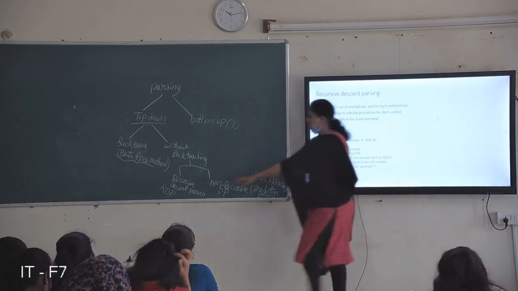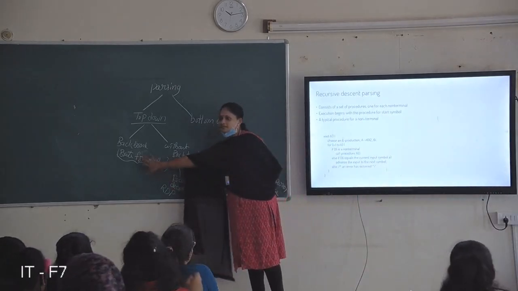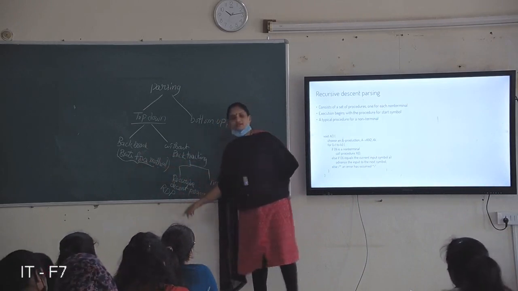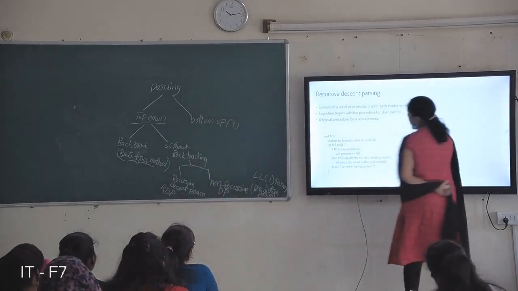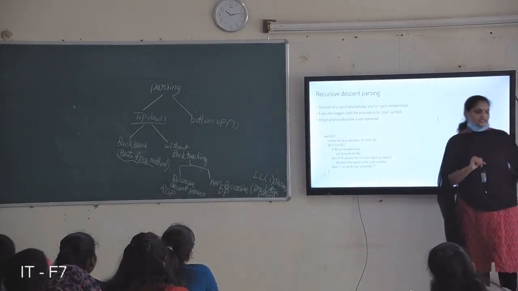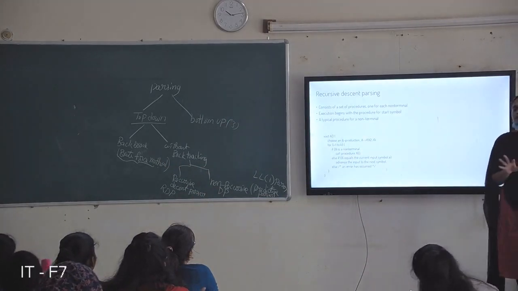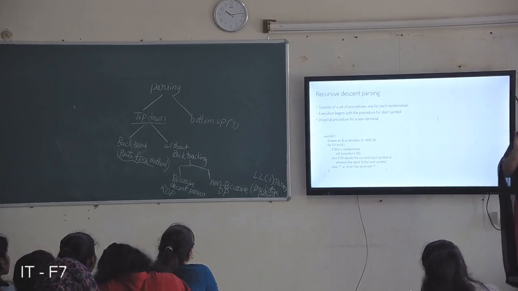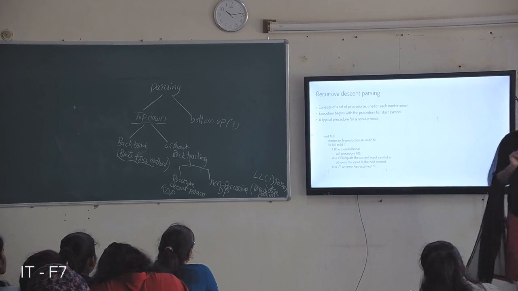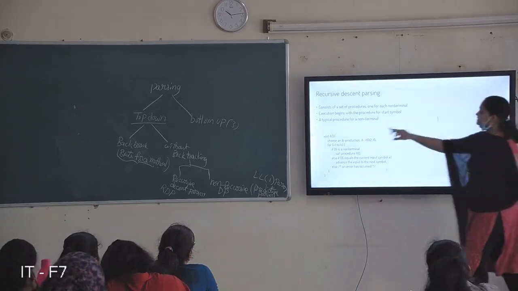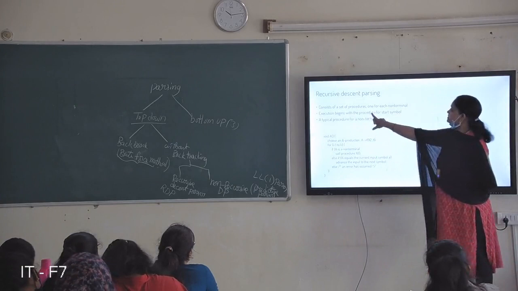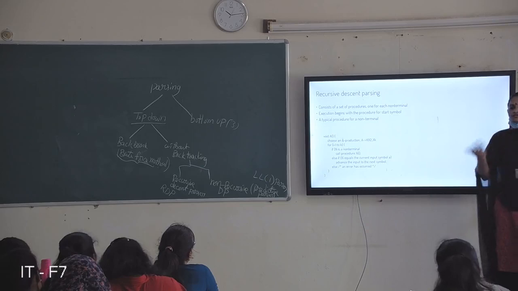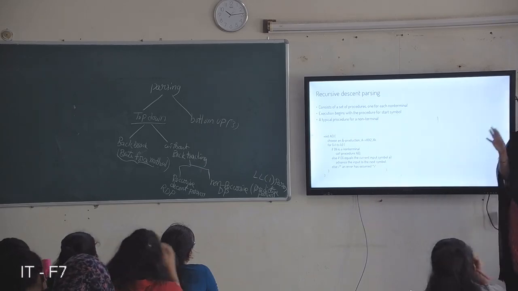Next we see the recursive descent parser. The brute force method is completed, which is nothing but deriving the string from the starting symbol. Next, without backtracking, the first method is the recursive descent parser. The recursive descent process is also very simple. It is just writing a program for the given non-terminals. Recursive descent parsing consists of a set of procedures, one for each non-terminal. For each non-terminal, a procedure is there. That is a recursive descent parser.